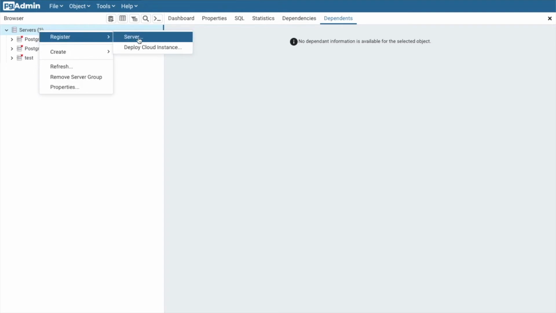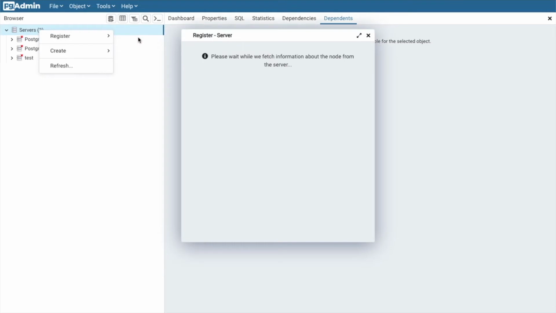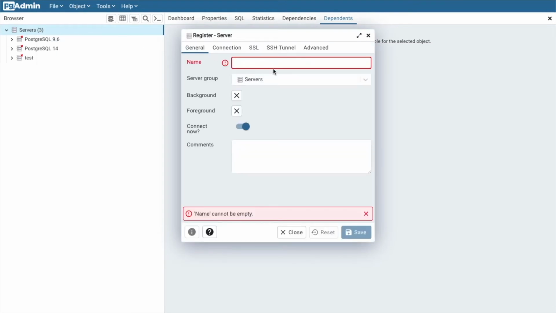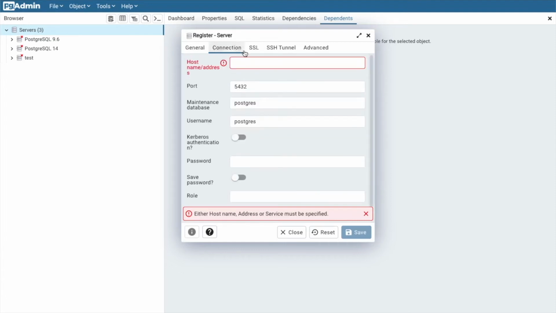Click server to create a new server. Perfect. We're gonna give it a name. I'm gonna use Geo, and that's what we'll be using in the next course. And then we go to the connection tab. Perfect. And we use localhost.